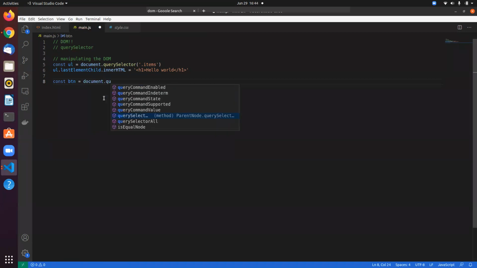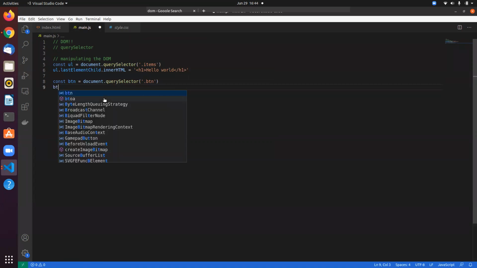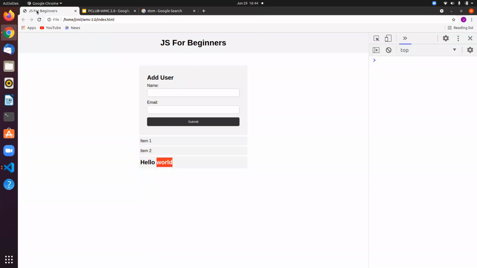Document dot querySelector, and we have dot btn. I want to change the style of the button, so you can use the dot style property. Style dot background. I want to change the background of the button. Let's change it to red. Whenever I refresh this, it's going to change it to red, right?